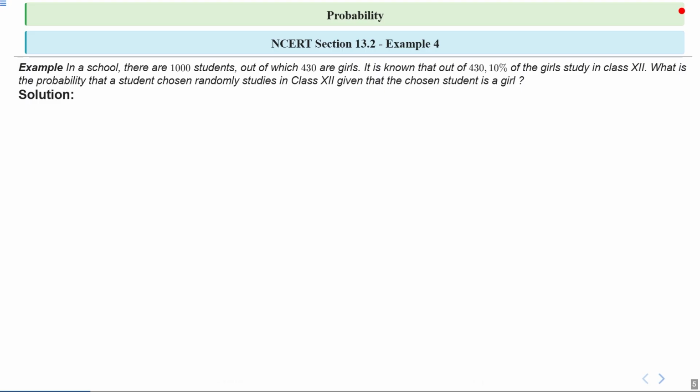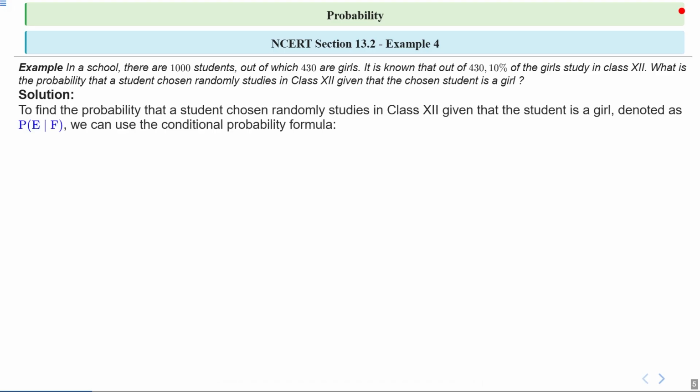Question says in a school there are 1000 students, right? Out of which 430 are girls. And also it is known that out of 430, 10% of the girls study in class 12. So what is the probability that a student chosen randomly studies in class 12 given that the chosen student is a girl? We have to find.